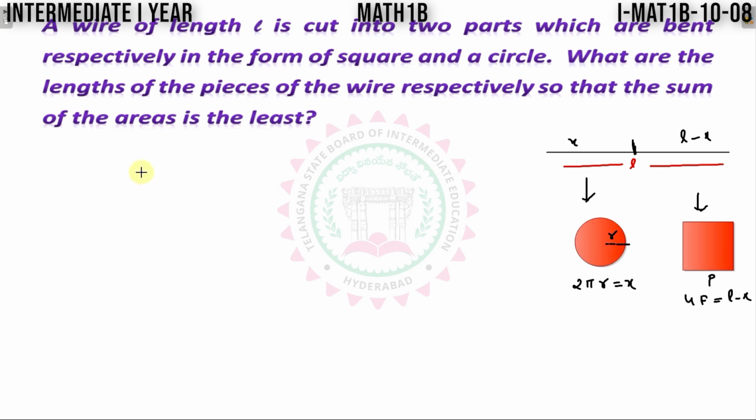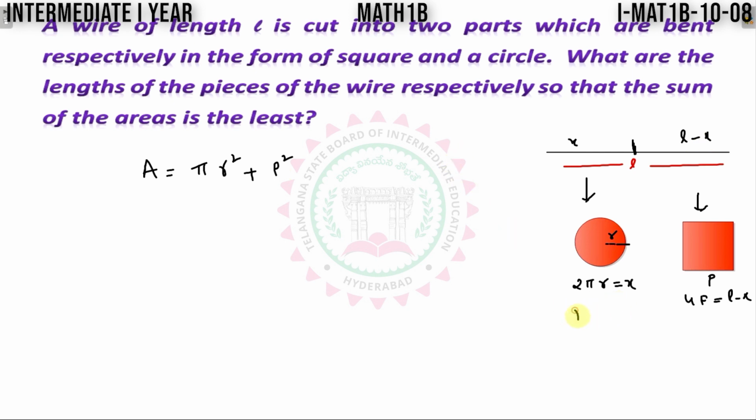Now the sum of the areas means area of the circle, that is pi r square, plus the area of the square, that is p square. So if this area is least, then what is the value of this x and this L minus x? This is the question we asked.